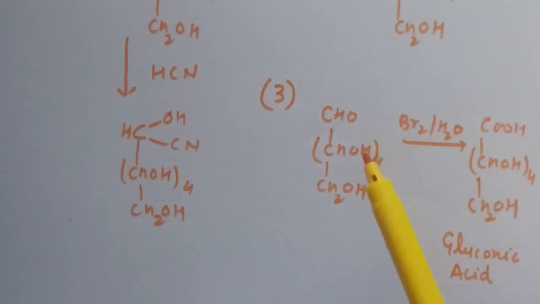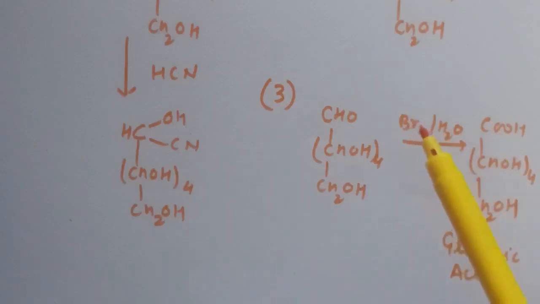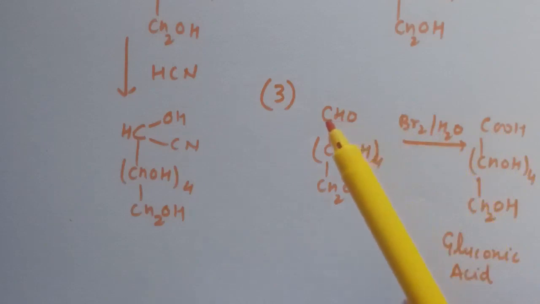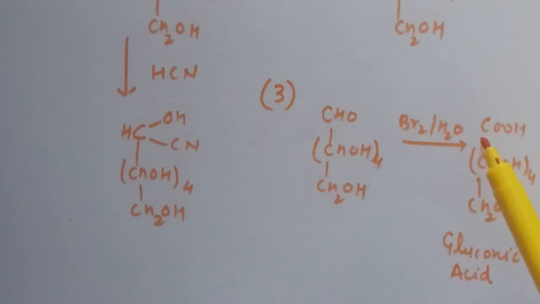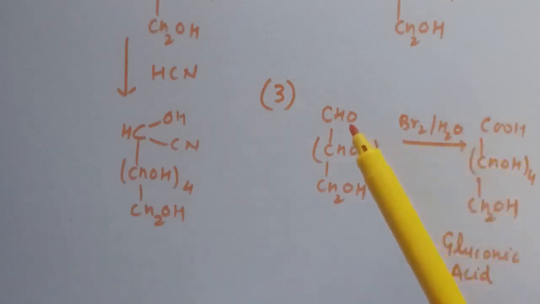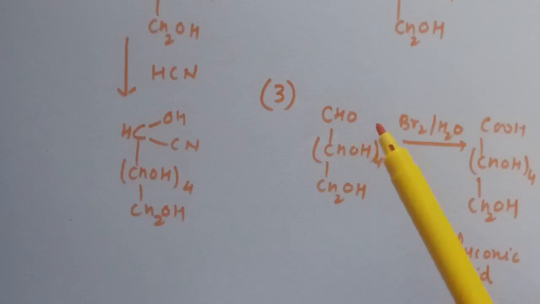Since bromine water is a mild oxidizing agent, it will oxidize only this CHO group to the carboxylic acid group. So this indicates that the carbonyl group present in glucose is an aldehyde.